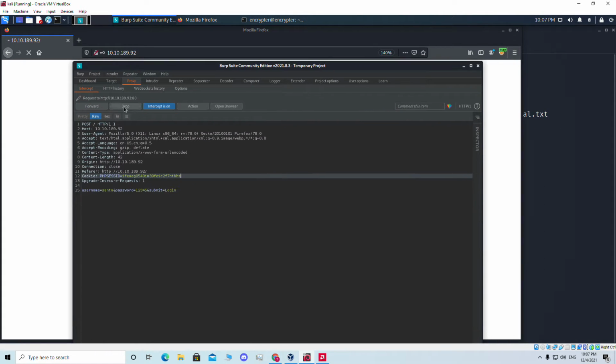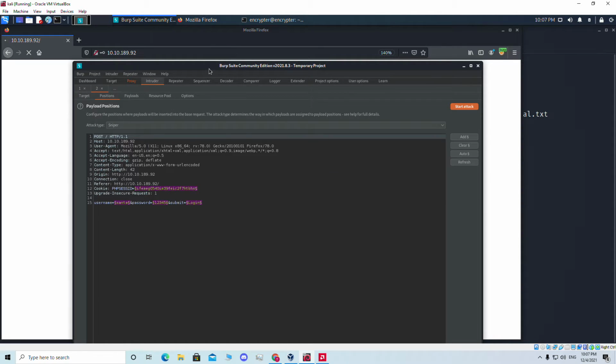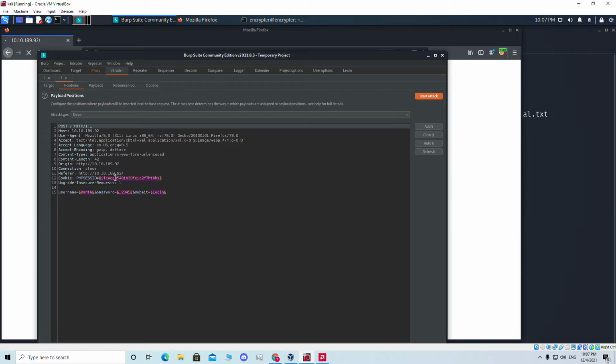So when we go to the positions, we select which positions we need to change. For the intruder, we're gonna select the position. We can already see it's automatically selecting the username, password, cookies and the submit, but we're gonna clear everything, because the username is Santa and we're gonna change only the password.